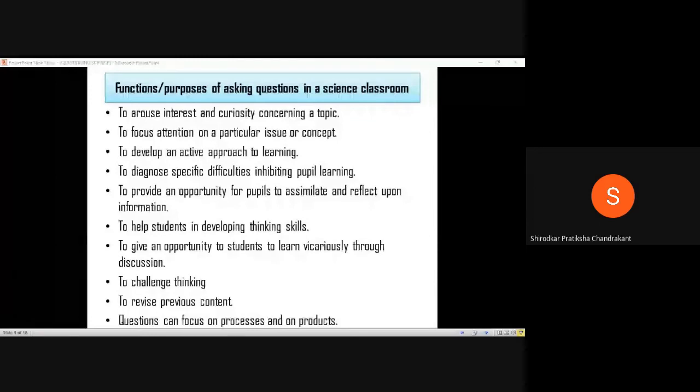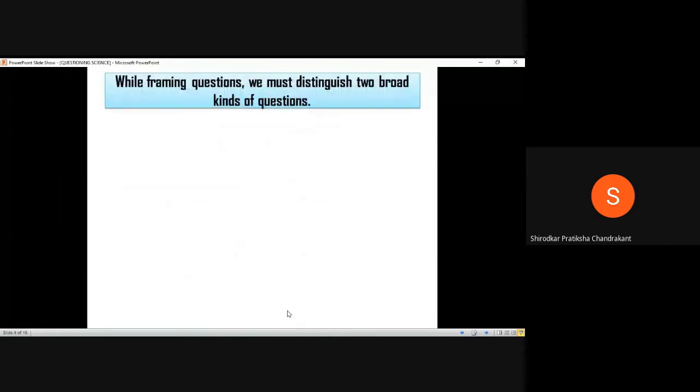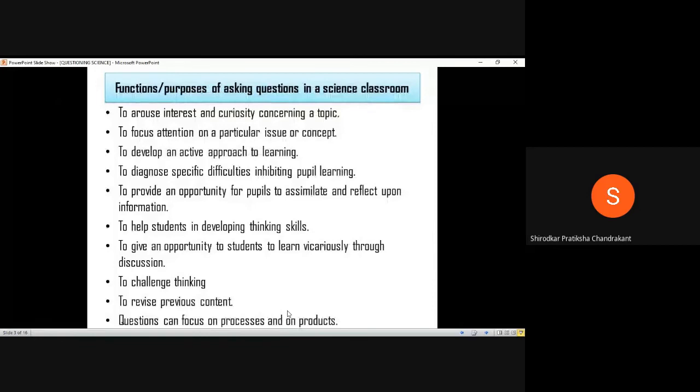Okay. Tanya is having a question. Ma'am, as per the last point, can we say that the products of photosynthesis, for example oxygen, are actually the product we are talking about? See, what does the last point say? It says that questions can focus on processes and on products. Now, why are we focusing on this aspect of what you are saying, that oxygen is the product? What is the meaning of it?